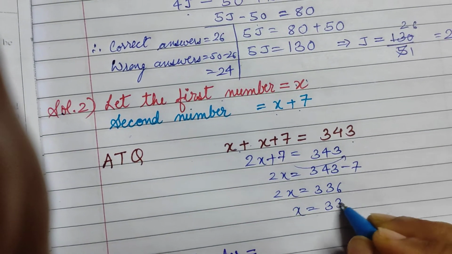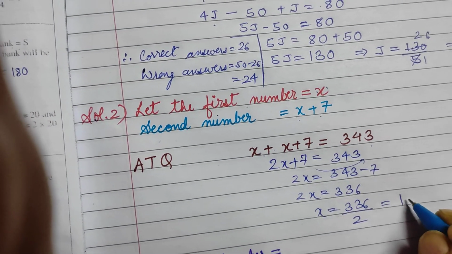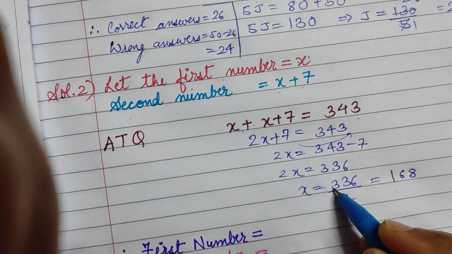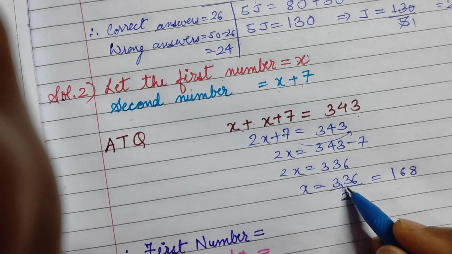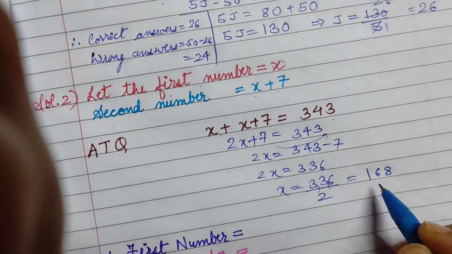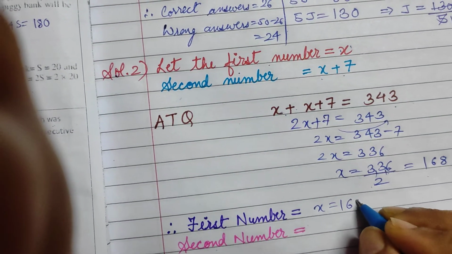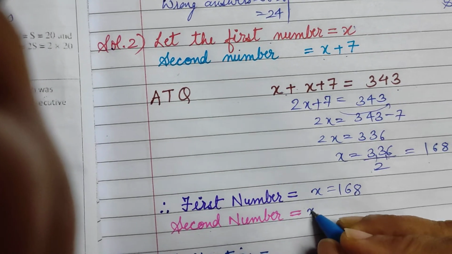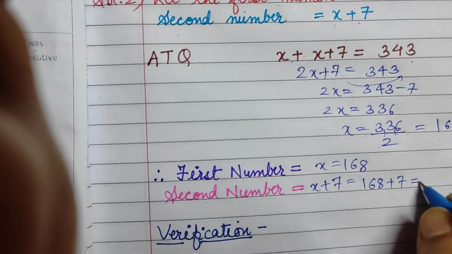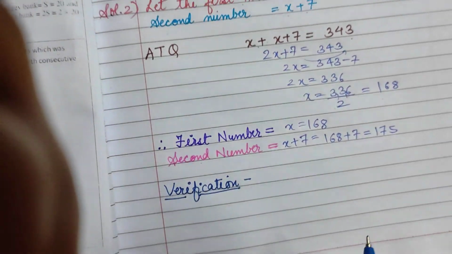x will be 336 divided by 2. So 2 ones are 2, 2 sixes are 12, and 2 eights are 16. Okay, 2 ones are 2, 1 will be remaining, 13, 2 sixes are 12, 1 will be remaining. So 2 eights are 16, 168. So our first number was x. So x is equal to 168. And our second number was x plus 7. So 168 plus 7, add it, it will become 175.